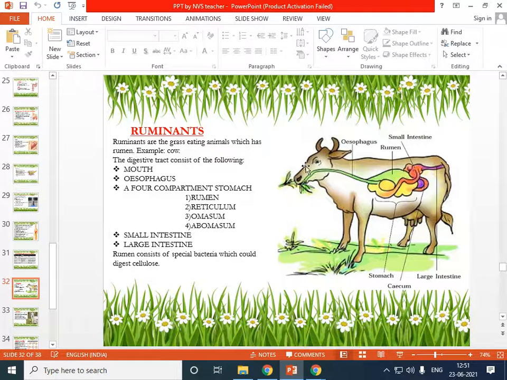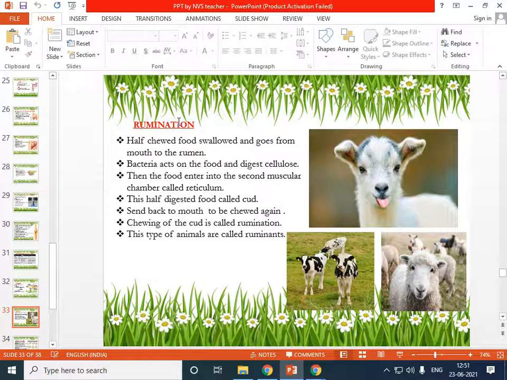And again it will be chewed, and that process takes place only in ruminants. So this overall process is called as rumination. What it is called? Rumination. And such kind of animals are called ruminants. Understood? And half digested food is called as cud. Understood?